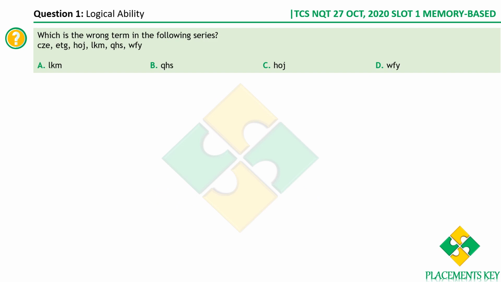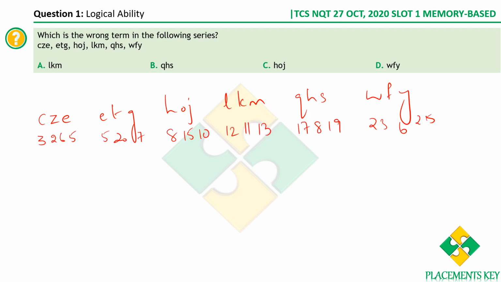What is the wrong term in the following series? So if we look at these terms, CZE, and then we have ETG, HOJ, LKM, QHS and WFY. It's always better to replace these alphabets with their corresponding position numbers. So these are their corresponding position numbers, right? Now let's try to identify the pattern here.